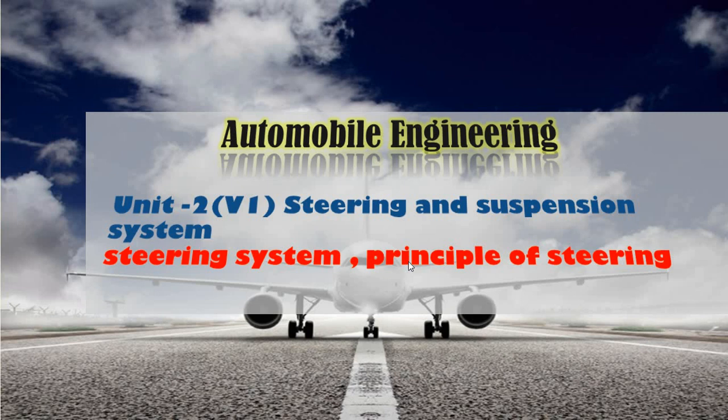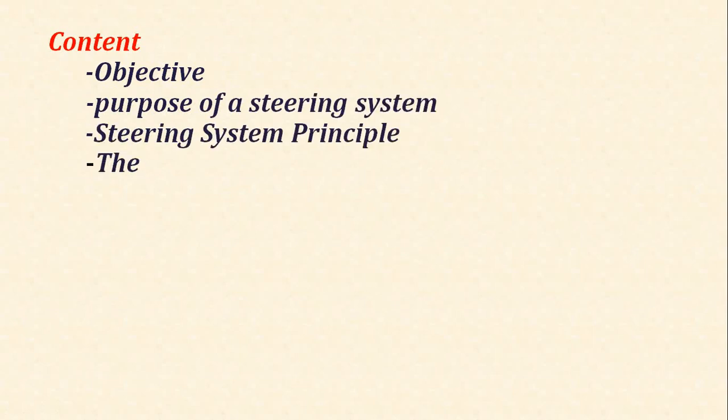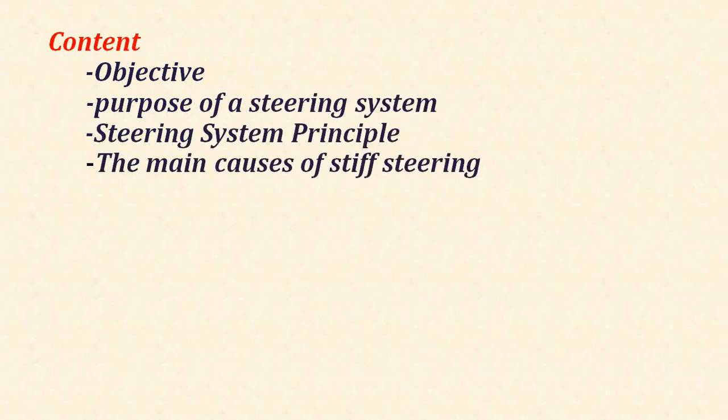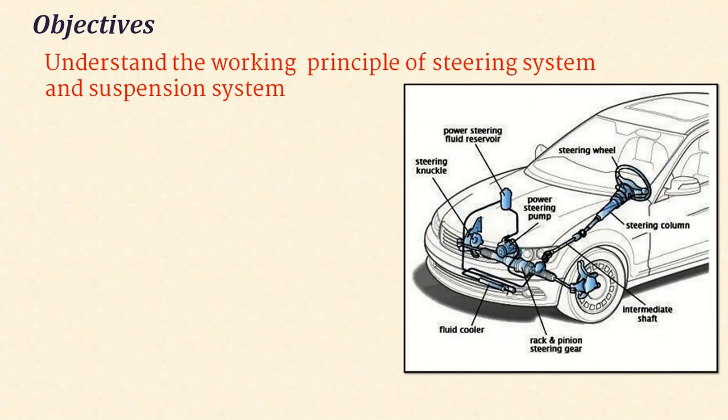In this video we continue with the steering system principle. So let us go through the content. First we can see the objective, the purpose of the steering system, the steering system principle, and the main causes of stiff steering. First, a student should be able to understand the working principle of the steering and suspension system.